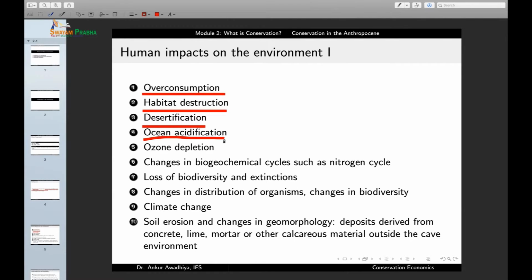Also, we have acidification. Ocean acidification means that we are shifting the pH of oceans towards acidity, which means we are reducing the pH of the ocean bottoms. Now, how are we doing that? A major factor is the release of carbon dioxide.